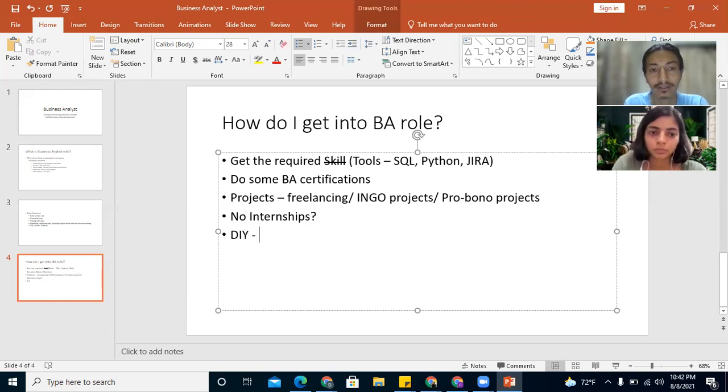Do it yourself. This is the best thing to get started with. You can pick any existing problem statement from the net and then give your own solution to it. And then you can maintain a GitHub or your blog post and put it there.